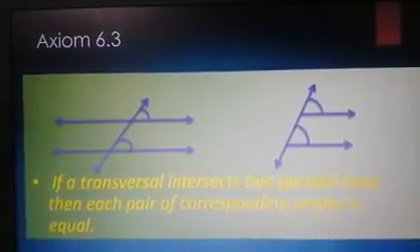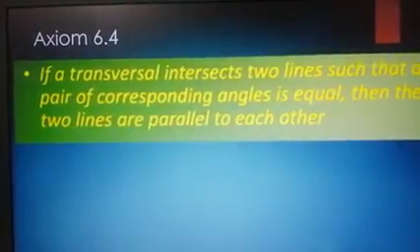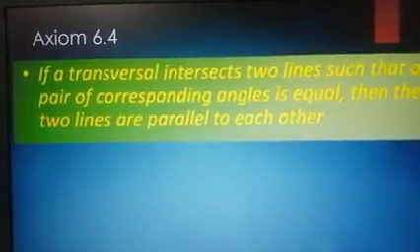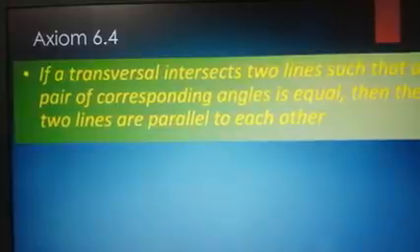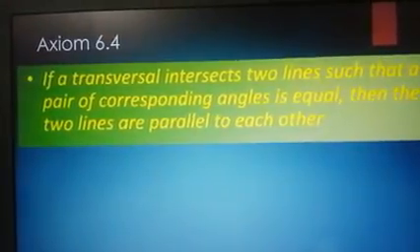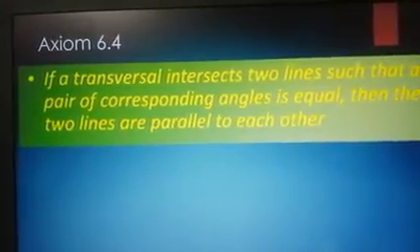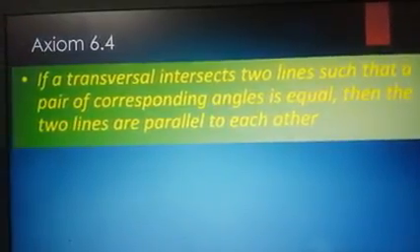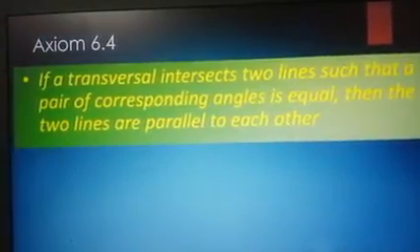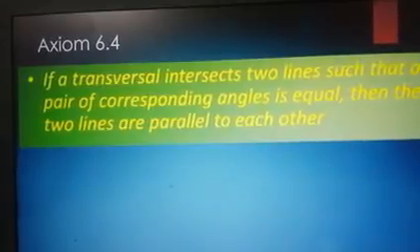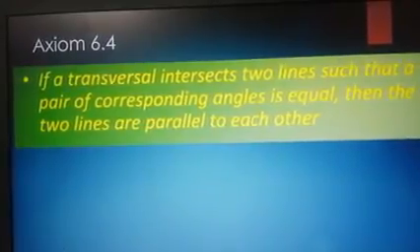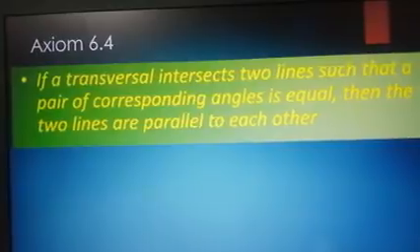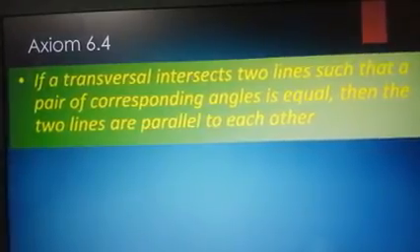Similarly, the next one is the reverse of the first one, that is axiom 6.4: if the corresponding angles are equal, then the lines are parallel. It's very simple. Remember it in that form. The first one was: if the lines are parallel, corresponding angles are equal. The next is the reverse: if the corresponding angles are equal, then the lines are parallel.